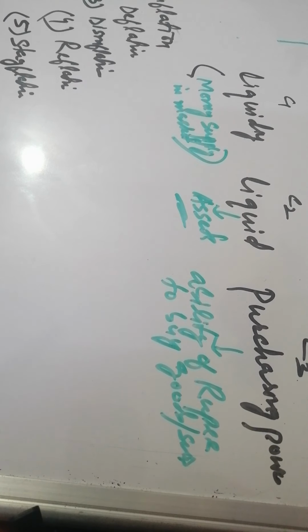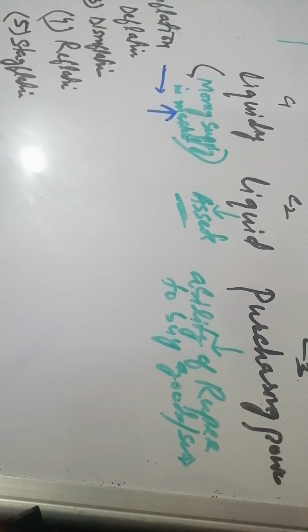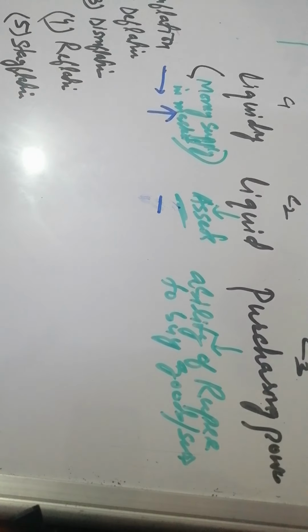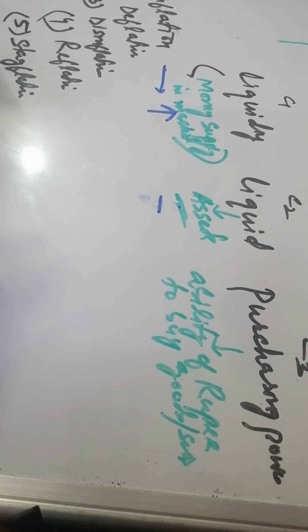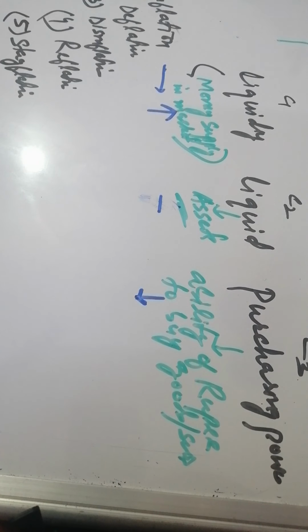So we know that inflation means when the prices of goods and services in the economy increase, rise continuously, that is called inflation. And we already know that whenever there is inflation, money supply goes up. So we will write the arrow up, there is so much liquidity in the market. Liquid assets remain the same, there is no impact on this, there is no change in this. But whenever there is inflation, the money that we are having buys less product, means the purchasing power of the money reduces.